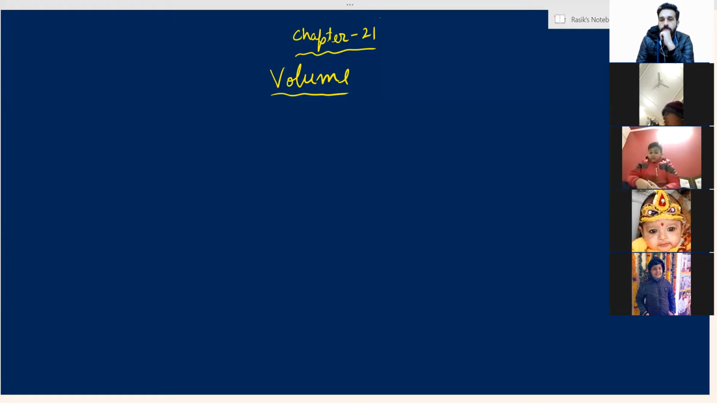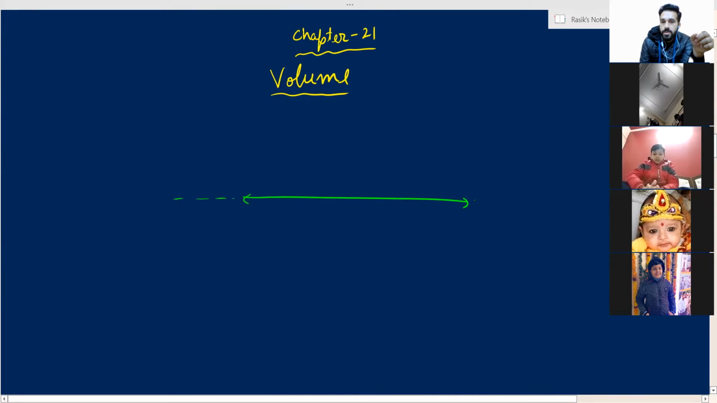Sir, are there 1D objects also? Yes, beta. A point is a 1D object. A line is a 1D object, because you can increase the length of a line only in this direction or in this direction. In real life, there is no 4D object. Line is an example of a 1D object. Line has only one dimension.